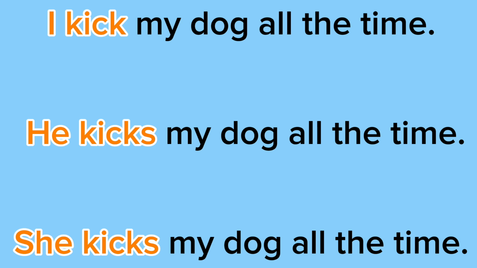And the same thing goes for if we're using she. The form of the verb would change. So we wouldn't say she kicked my dog all the time. We would say she kicks my dog all the time.